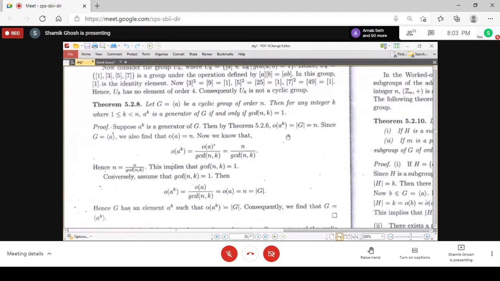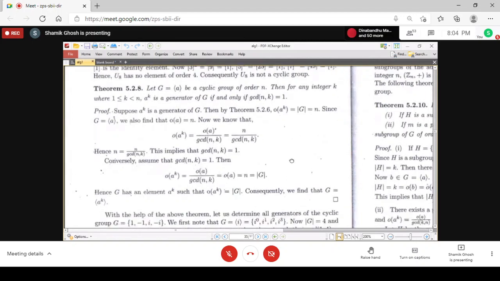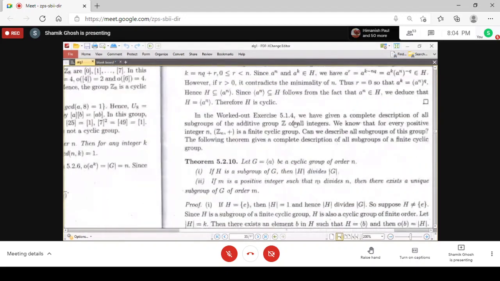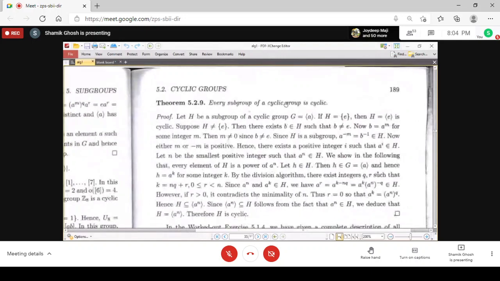Now in this book, there is a shorter proof by using the formula. I didn't use the formula. If you use the formula, the proof is very immediate, because if AK is a generator, then you know its order is equal to n, and by the formula its order is n by GCD of n and k. So if this is equal to n, that means GCD of n and k is 1. On the other hand, if GCD of n and k is 1, then the order of AK is equal to n, and so by that theorem AK is a generator. So it is a one-line proof if you use this formula. However, you can prove it without this formula also, as I told you. So these are some examples here.